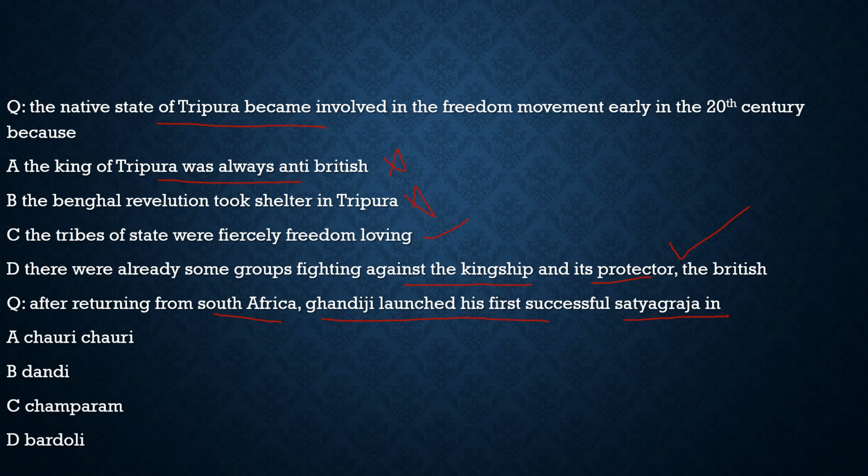The wording is different. Here the question says, after returning from South Africa, Gandhiji launched his first successful satyagraha in, and it was in Champaran. So the correct answer to this is option C. Now you would have got the basic idea of how UPSC sometimes just changes the wordings of the question and will ask the same question. That is why reading the last year questions becomes very important for you.